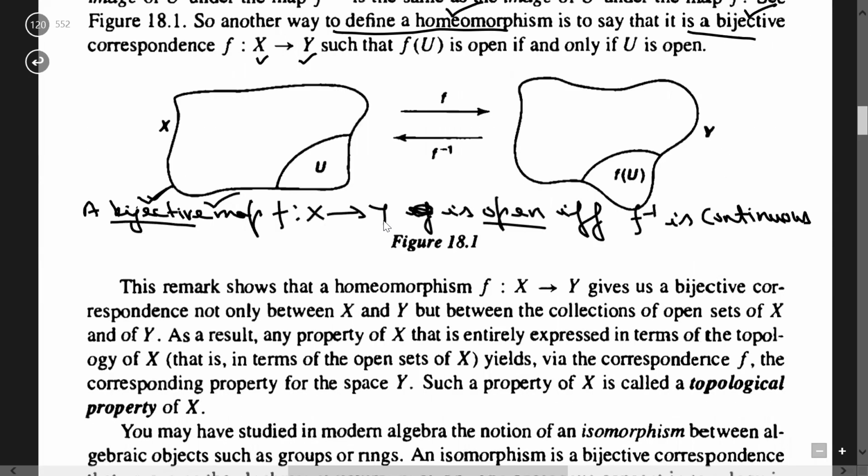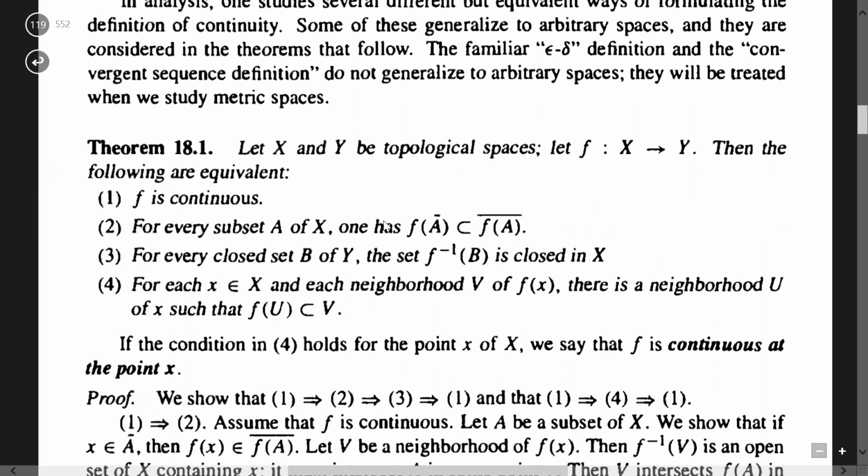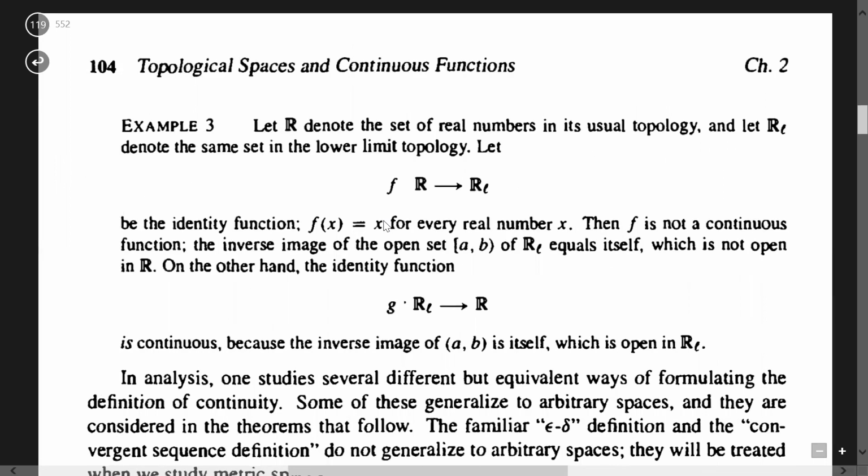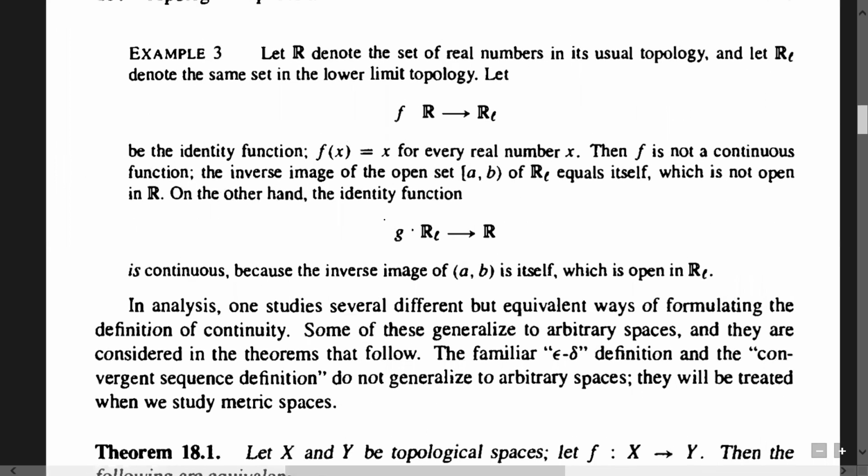ठीक है ना. तो कोई टफ चीज नहीं है. आप इन चीजों पे जरा गौर करें. देखिए यहाँ पे ये एग्जांपल 3 में, अगर आप याद करो तो, यहाँ पे मैं ऑलरेडी आपको ये समझा चुका हूँ. Let R denote the set of real numbers in its usual topology, and R_L denote the same set in the lower limit topology. तो इसके आपको बेसिस मालूम है क्या होते हैं? Basis here will be of this type: lower limit topology, closed at c and open at d, where c, d belong to R.